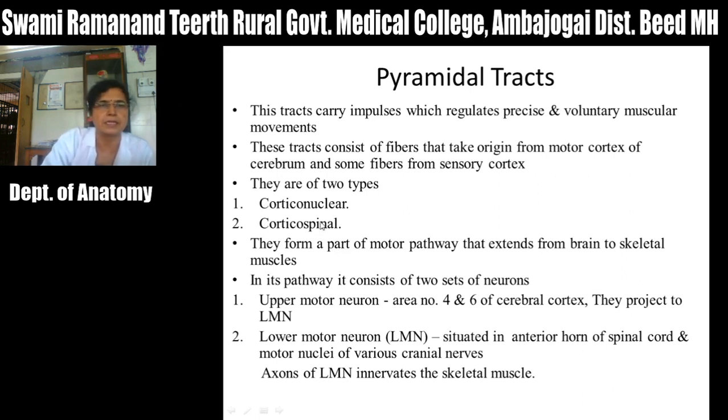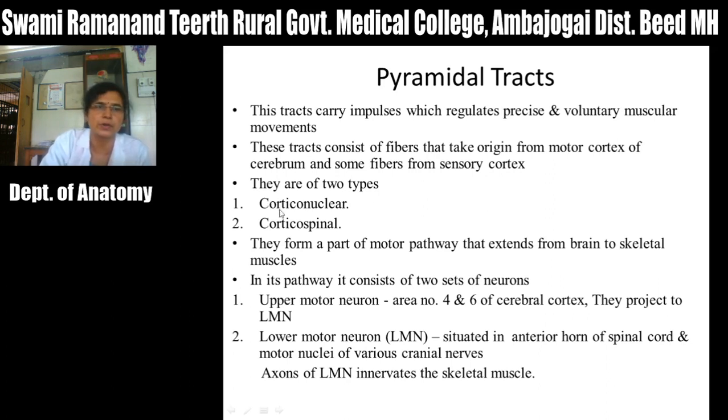These corticonuclear fibers, after arising from the motor cortex, relay in the various motor nuclei of cranial nerves on the contralateral side. For example, the motor nuclei of third, fourth and sixth cranial nerves, which regulate the movements of extraocular muscles. Then the motor nucleus of facial nerve for the movements of muscles of face. Then nucleus ambiguus, for the 9th, 10th and 11th nerves, which supply muscles of soft palate, pharynx and larynx. And last, the motor nucleus of hypoglossal nerve, through which the hypoglossal nerve supplies muscles of tongue.